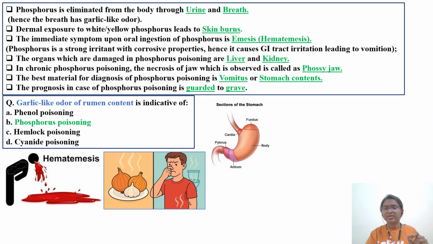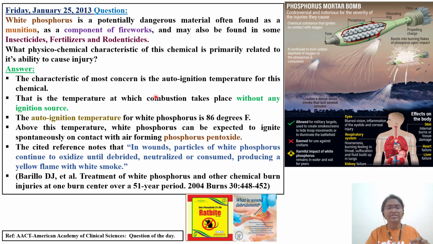So stop here and you can read about these important questions. Towards the end we'll discuss some of the AACT, American Academy of Clinical Toxicology, question of the day. In that they have asked: white phosphorus is a potentially dangerous material often used as munition, as a component of fireworks, and may also be found in some insecticides, fertilizers as well as rodenticides.